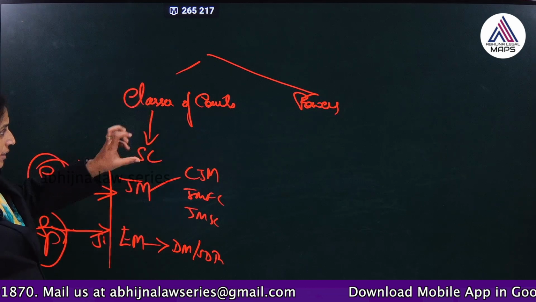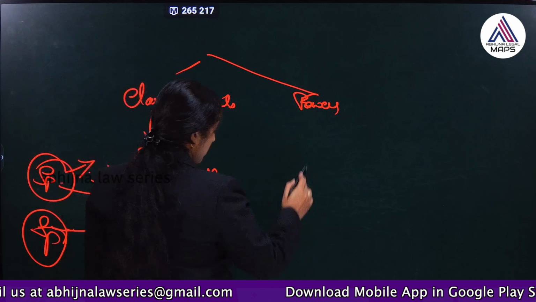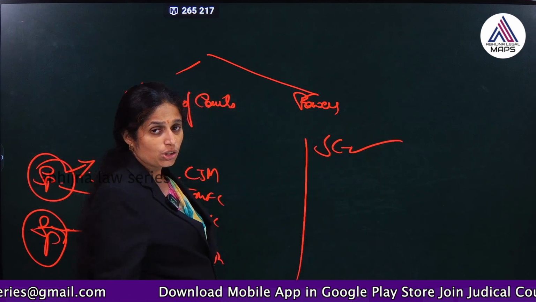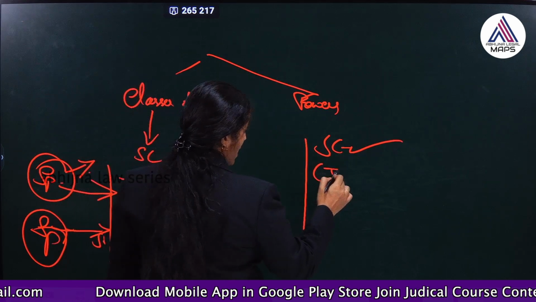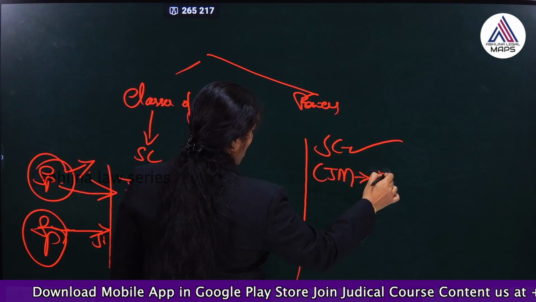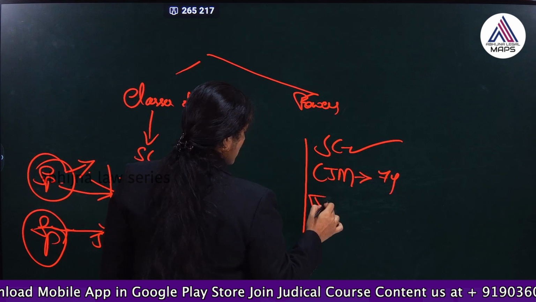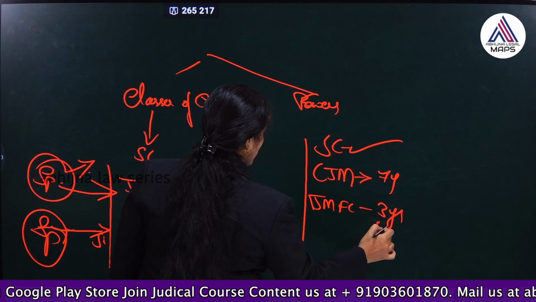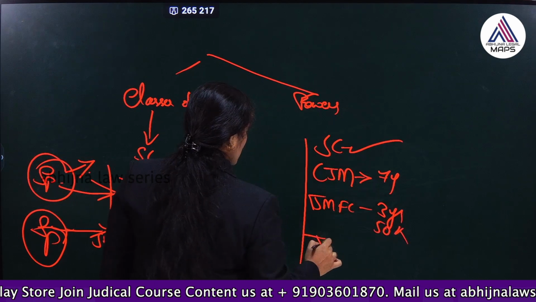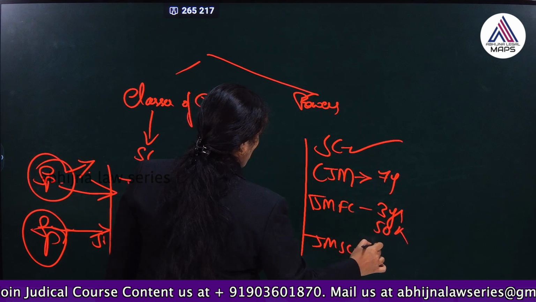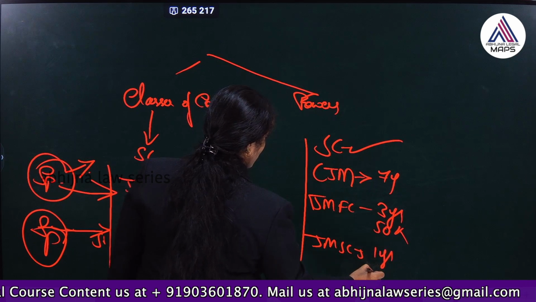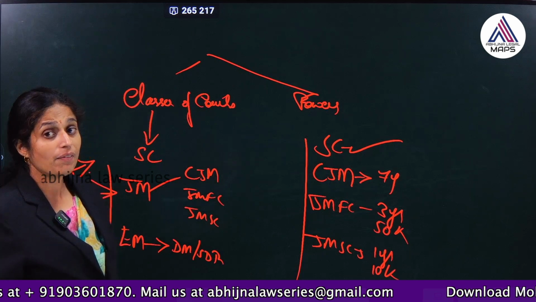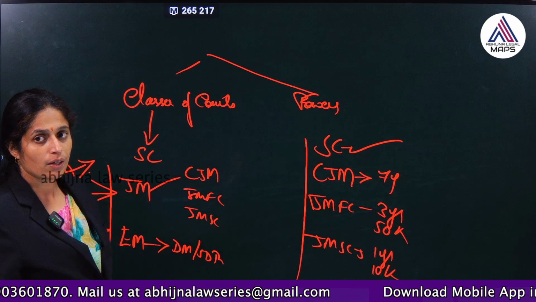So this was the basic classification, and when it comes to their power, the sessions court can pass any sentence authorized by law. CJM can pass sentence only up to 7 years. JMFC can pass sentence up to 3 years and up to 50,000 fine. JMSC can pass any sentence up to 1 year and up to 10,000 fine. So these are the powers of the courts.